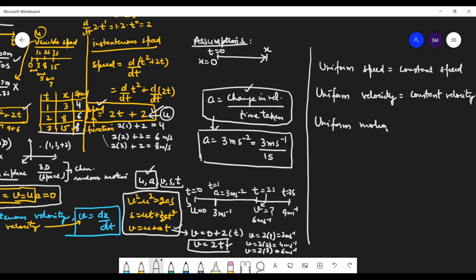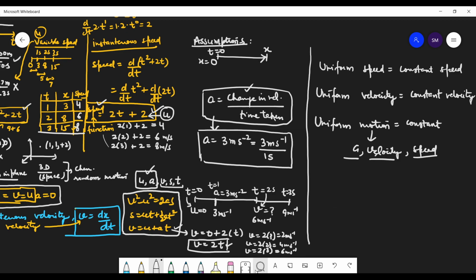Sir, what shall I take now? What is uniform? What is constant here? Is acceleration constant? Is velocity constant? Or is speed constant? What is constant? Sir, speed. Yes, out of these three, which one is constant here, students?